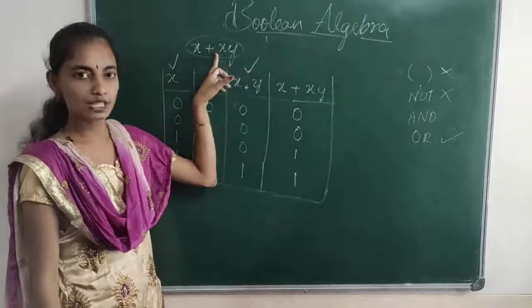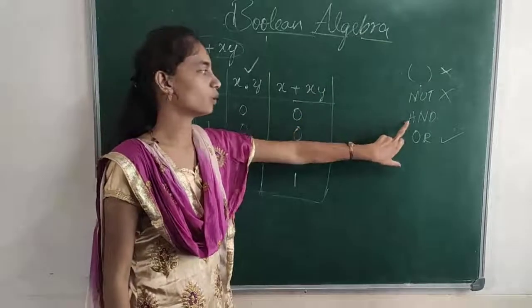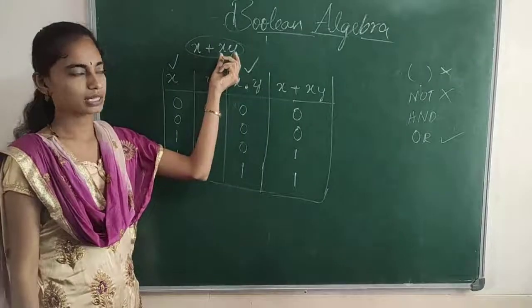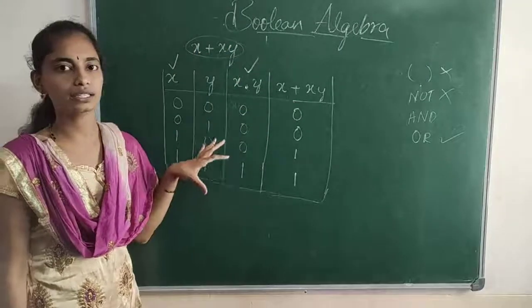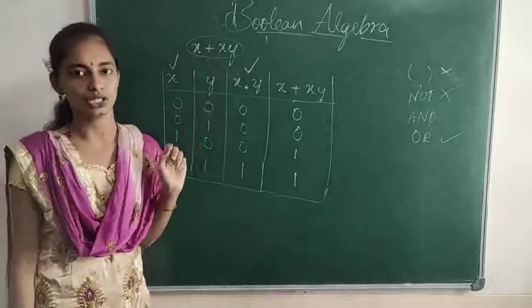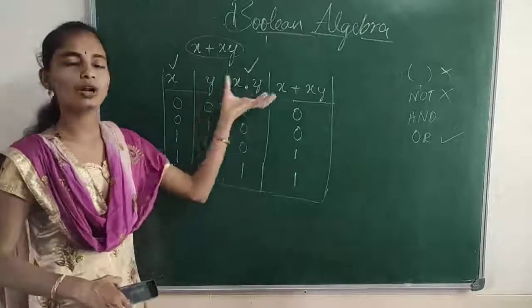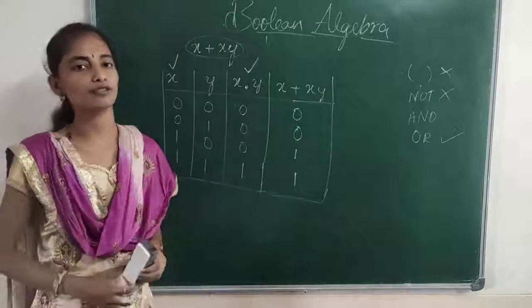Check that in the expression. Is there any parenthesis? No. Not operator? No. We have the and operator, so first perform this and then go for or. This is how we evaluate Boolean expressions. In the next class, we will study some more examples of how to evaluate these expressions with the help of a truth table.